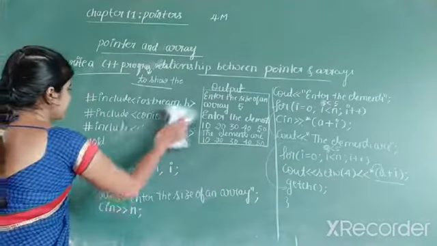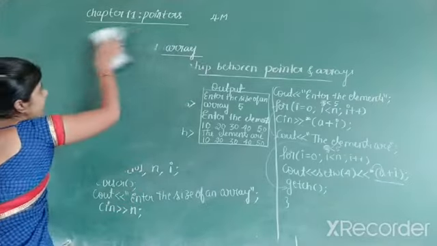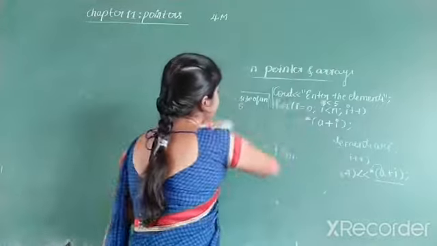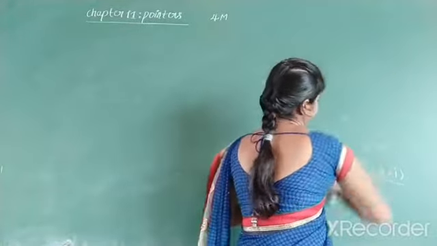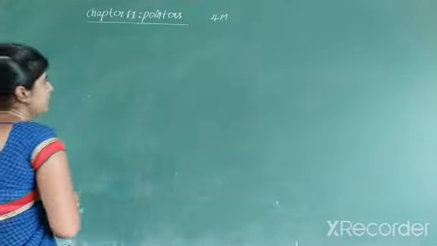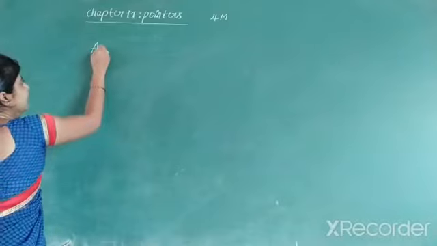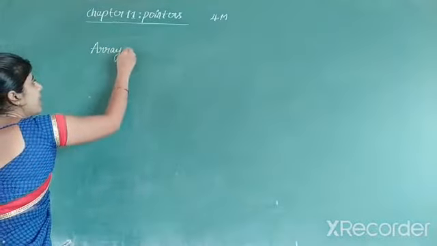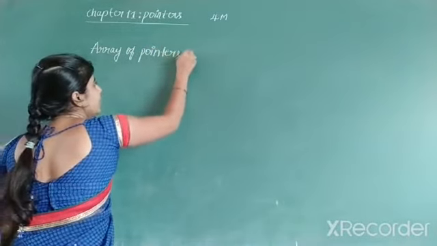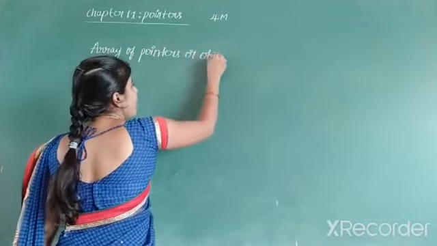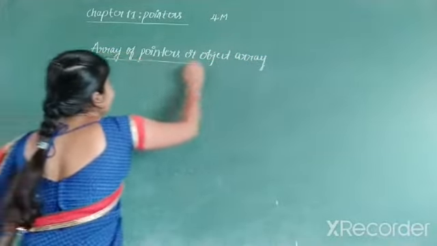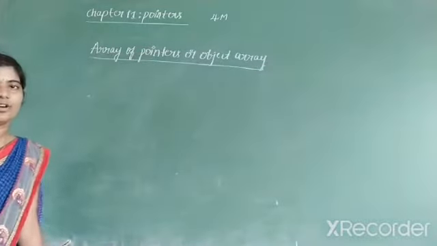Next we will discuss one of the very important 3-mark questions called array of pointers, or it is also called an object array. Important for 3 marks. And in one more they will also ask the definition. What is an array of pointers?